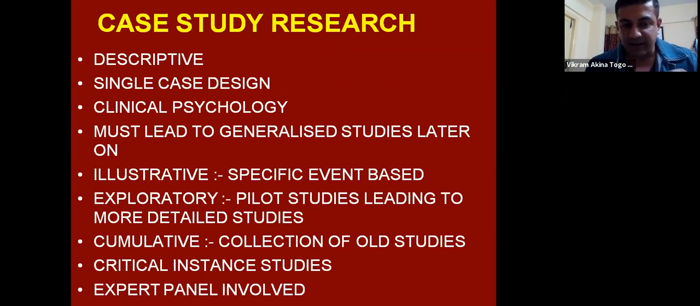There are also critical instance studies as a type of case study where we are analyzing a critical aspect which has happened. And usually here expert panels are involved in deciding what is the case study. So it is self-explanatory. Whenever we are talking about case study, for example, a set of doctors discussing a case and trying to analyze that aspect as a form of research, the expert panel is involved because they are well versed in that aspect.